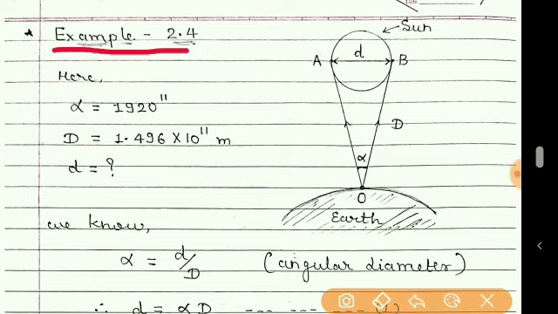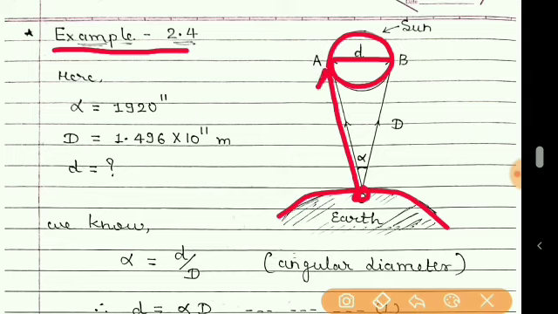In the earlier example we obtained the distance of the moon from the earth. Now in this example we are going to find the diameter of any celestial object. Here this celestial object is the sun. So from the earth, from any point, we will observe point A and point B, which are nothing but the diametrically opposite points of the surface of the earth.